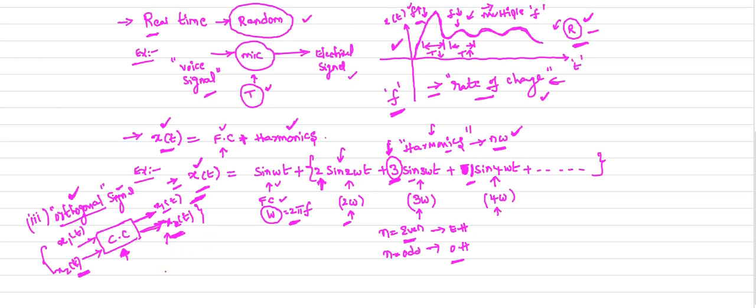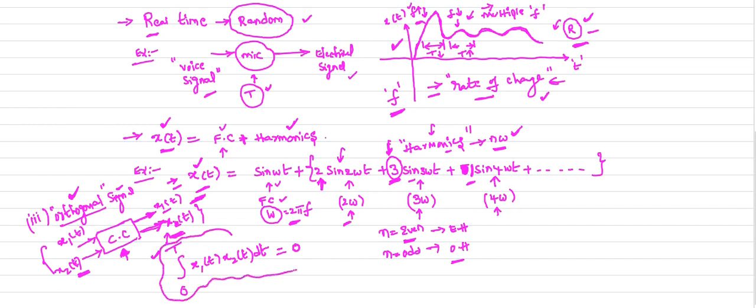Now how can you verify the orthogonality of the signals? Using a mathematical expression. If we integrate the product of those two signals over the time period, this is very important, you will get zero value if the signals are orthogonal.